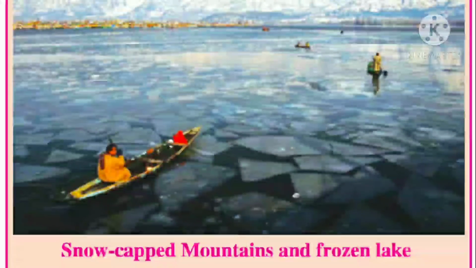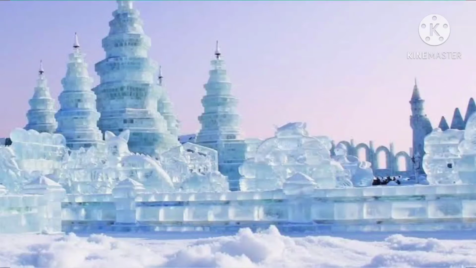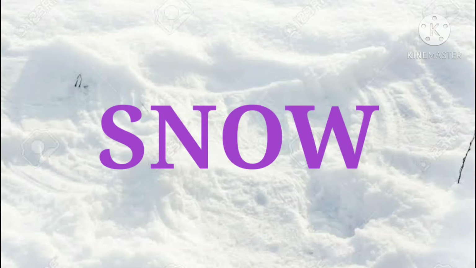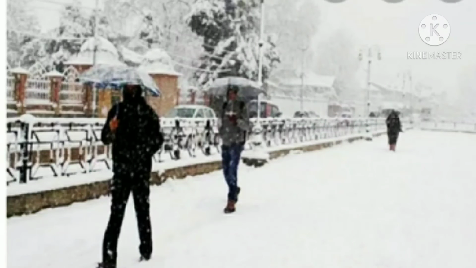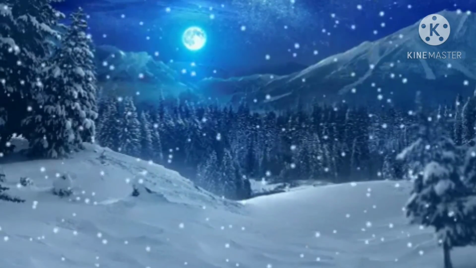Observe the given image. It's a snow-capped mountain and a frozen lake. Do you know that there is always a difference between ice and snow? Let's see what the difference is. First, let's see how snow is formed. In the areas located at high altitudes and high latitudes, the temperatures are below 0 degrees Celsius. The precipitation occurs in the form of snow.